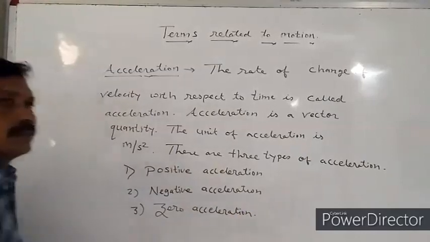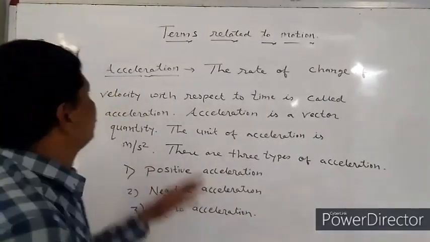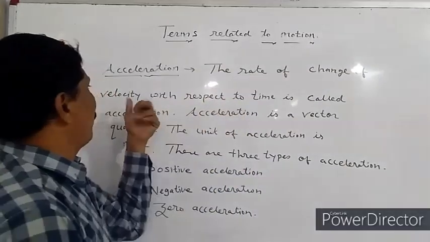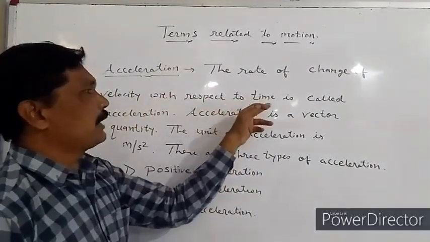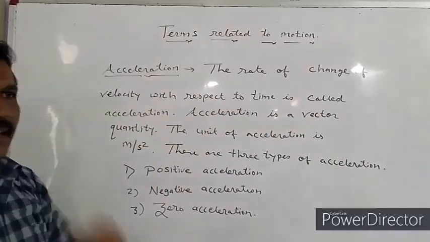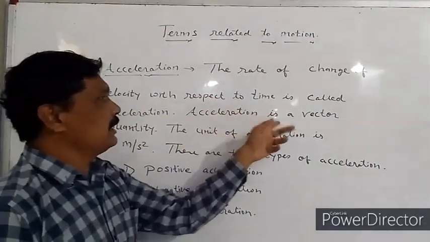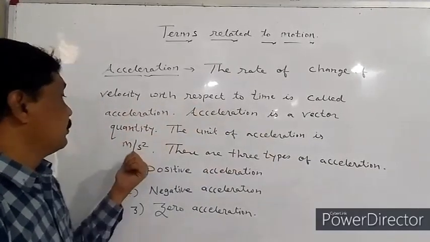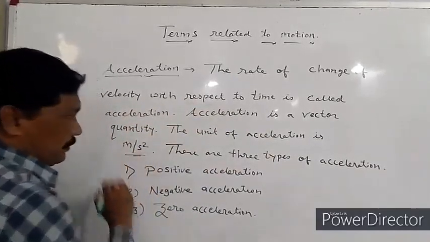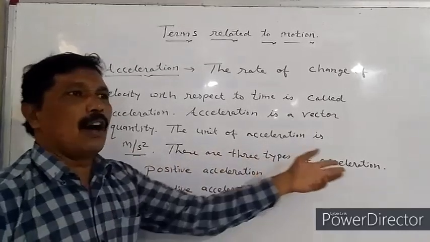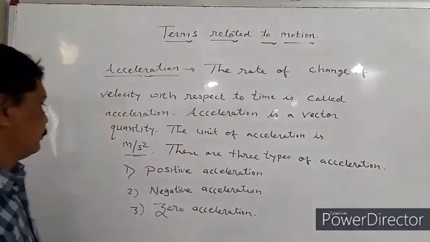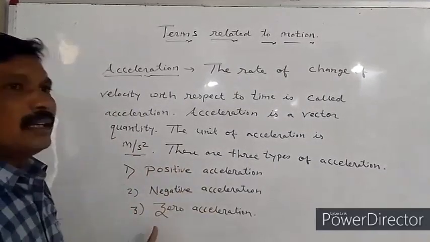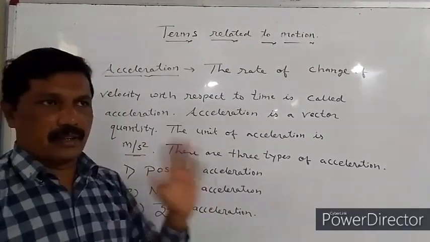Again, the rate of change of velocity with respect to time is called acceleration. Acceleration is a vector quantity. The unit of acceleration is meter per second square. There are three types of acceleration: positive acceleration, negative acceleration, and zero acceleration.